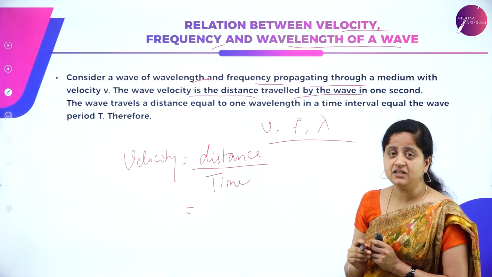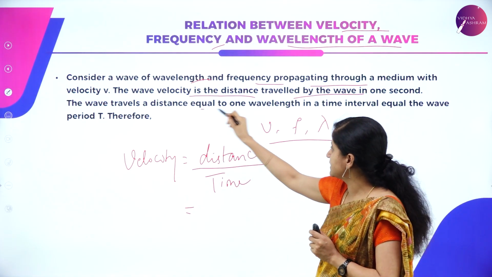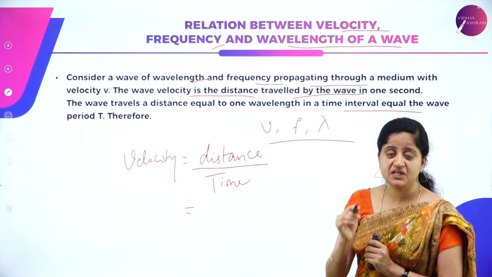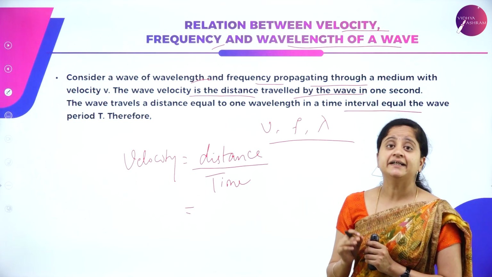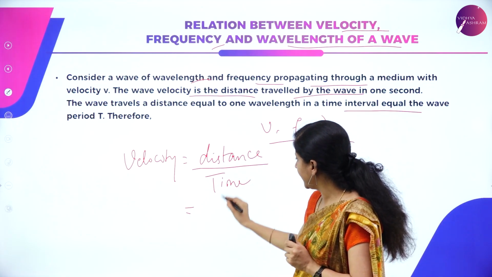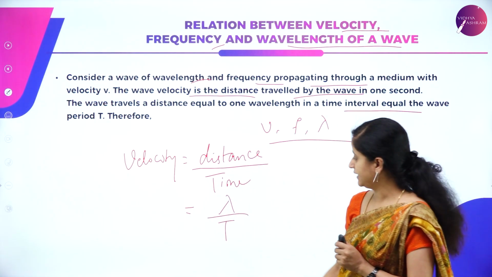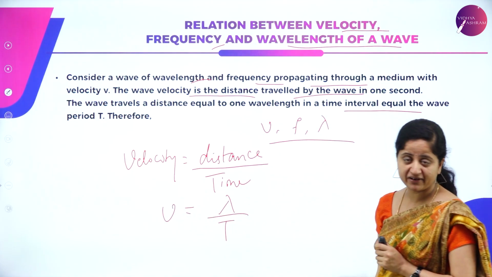The distance the wave travels in 1 second gives us the concept of wavelength. Here the distance travelled by a wave is equal to the wavelength in time t. So we can write distance as the wavelength, lambda, and time as t. Here we have v is equal to lambda divided by t.